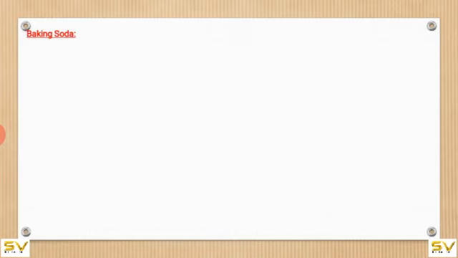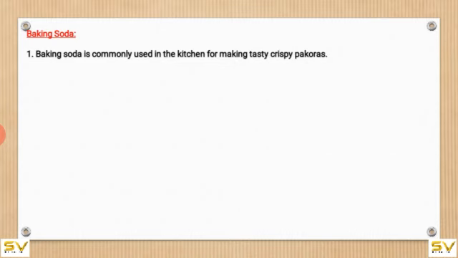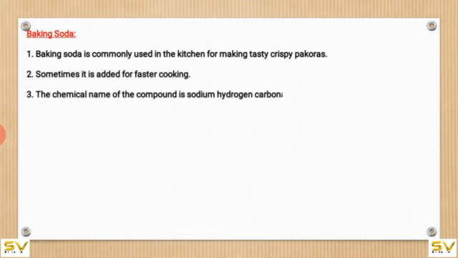Baking soda. Baking soda is commonly used in the kitchen for making tasty crispy pakoras. Sometimes it is added for faster cooking. The chemical name of the compound is sodium hydrogen carbonate.